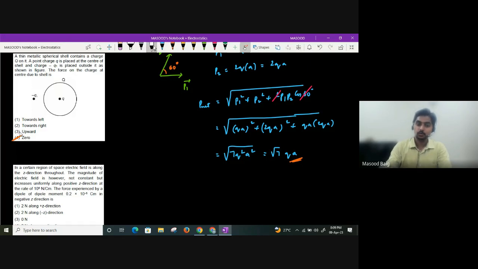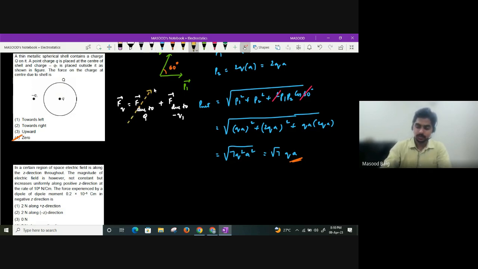If they are asking total force exerted or force experienced by small q charge, the force experienced by q charge will be force due to capital Q as well as force due to minus q1. Here they are asking us to find only the force due to capital Q. So capital Q is a shell. Inside the shell, field will be 0. So force also will be 0. So this will be 0, guys.